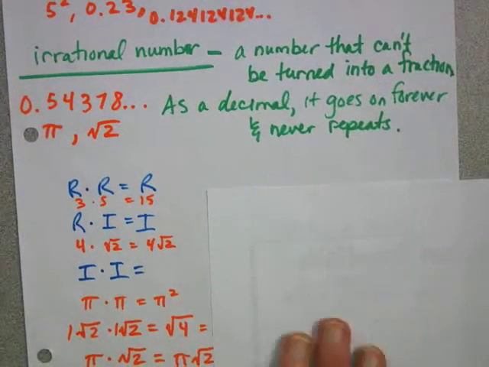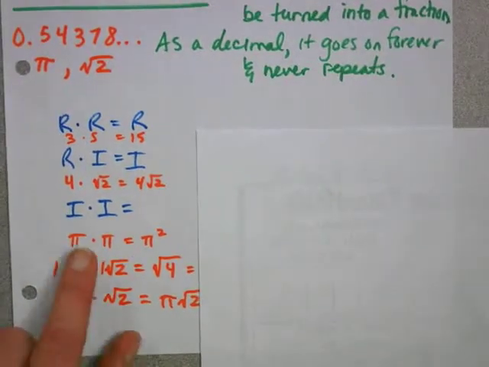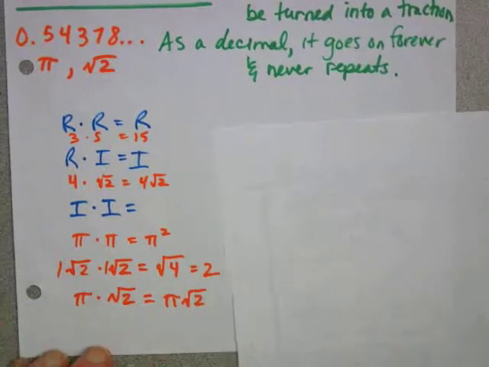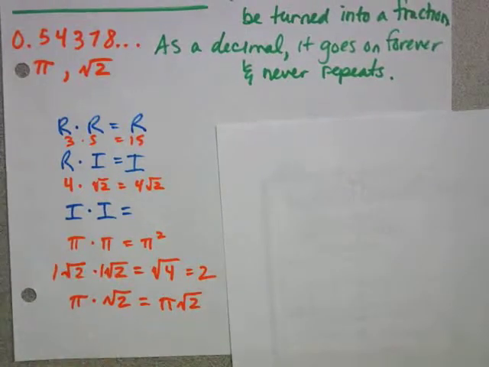An irrational number times an irrational number is dependent. So I've got some examples here. Pi times pi is technically pi squared, which is going to go on forever. But I have the root of 2 times the root of 2, which is actually the root of 4, which is 2. So that's a rational number. And then pi times the root of 2 is pi root 2. That is also an irrational number. So it depends if it's an irrational number times an irrational number.